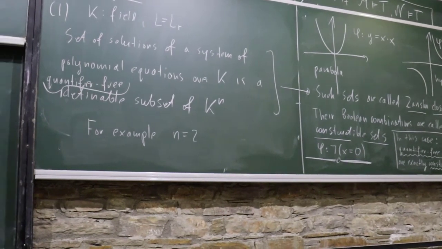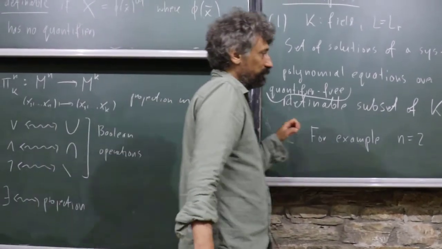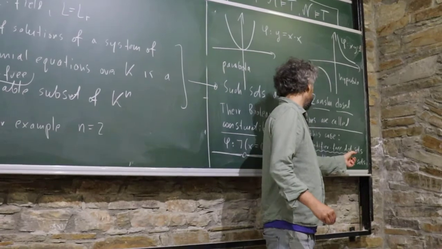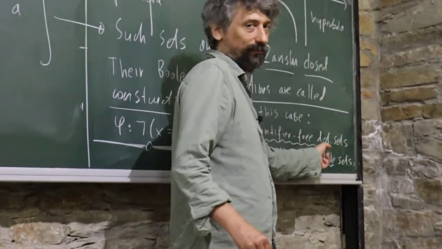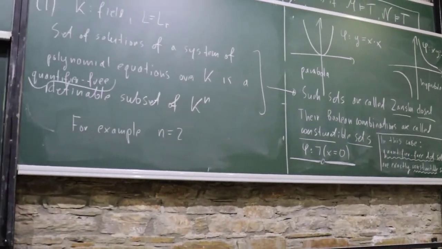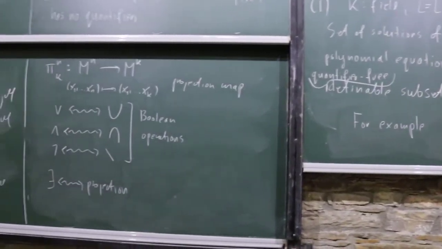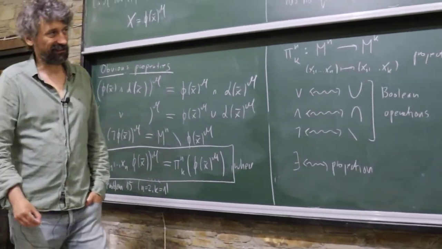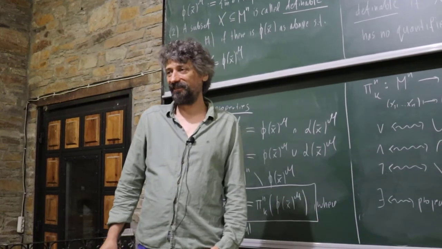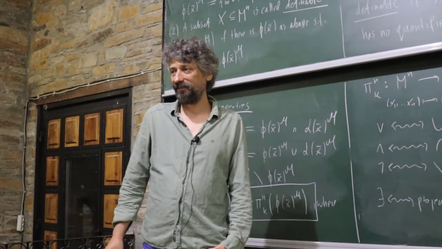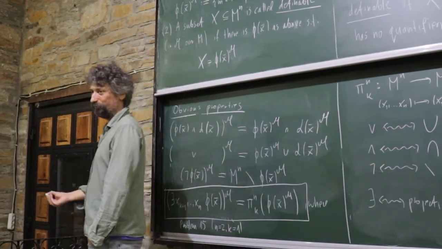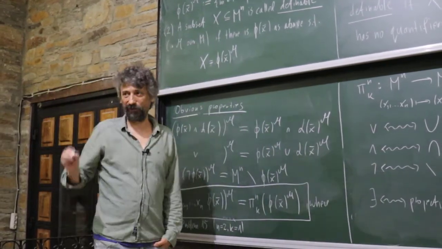Okay, so algebraically closed fields have quantifier elimination, which means for algebraically closed fields there are no more definable sets than quantifier free definable, which are the same as constructible, and which I will not discuss. It's also true the other way. If such a field has such a property, it must be algebraically closed. All definable sets are constructible? Yes, in algebraically closed fields. And if a field has such a property, then it must be, which I will not.